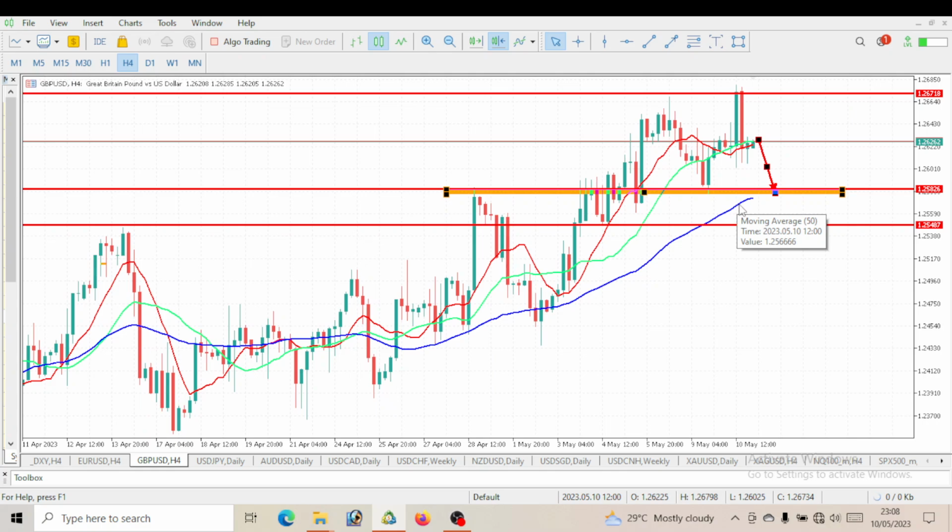If eventually GBPUSD breaks below the level, then the next level we would be watching out for is a level of 1.25487. So first level would be 1.25826. If eventually it breaks this level, then the next level would be a level of 1.25487. By the way, a whole lot of volatility will be playing out on GBPUSD, so be very, very careful when taking this trade for today.